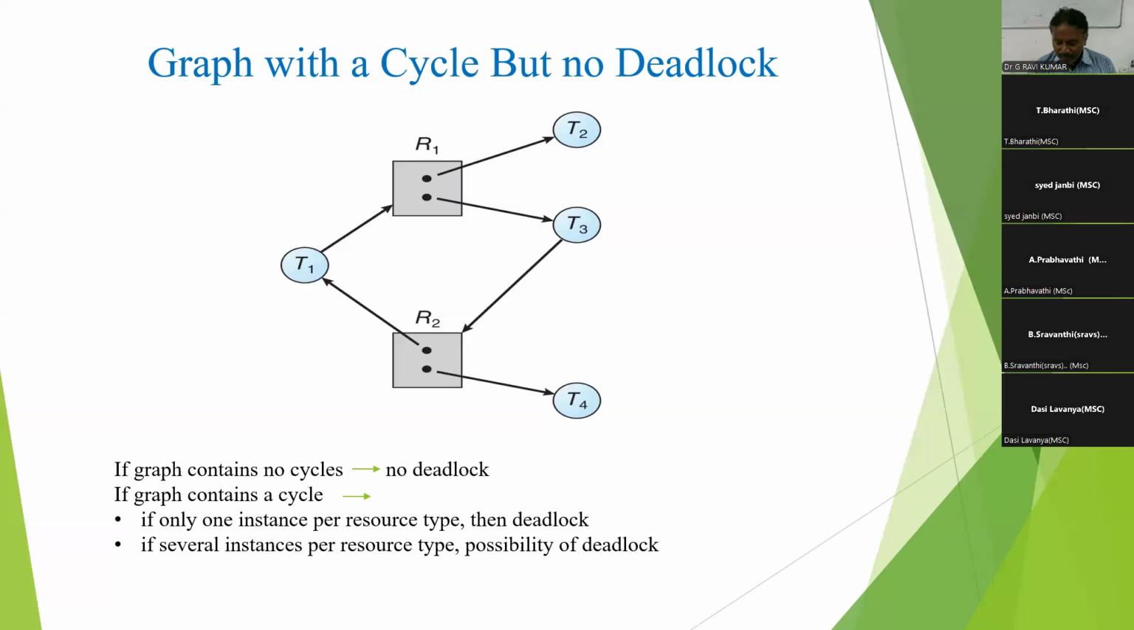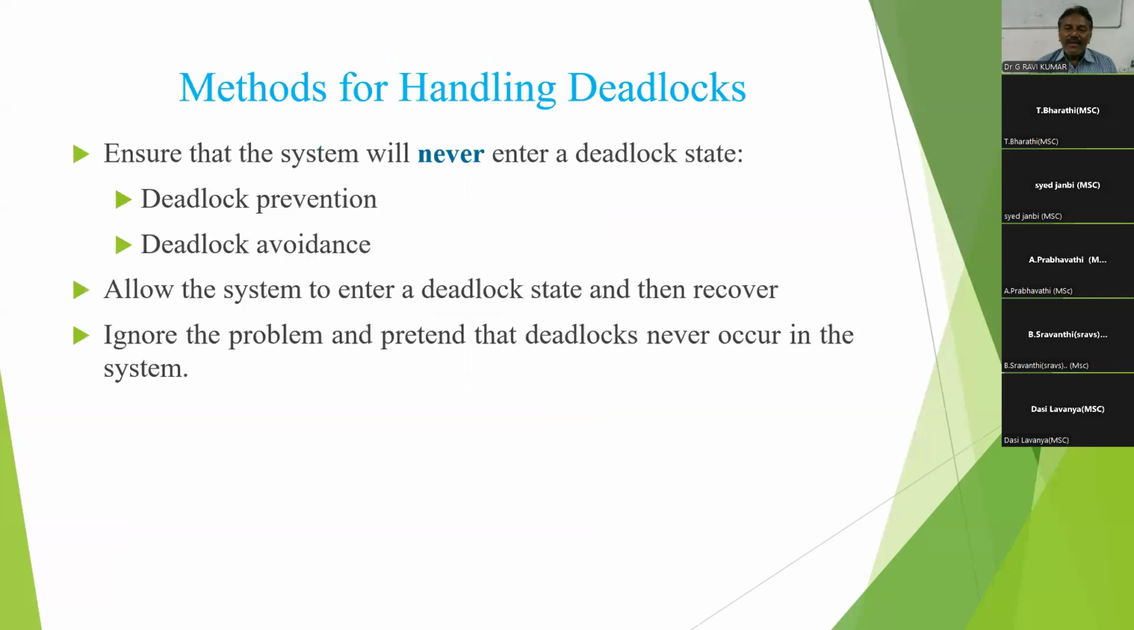Next one is methods for handling deadlocks. How do we handle deadlocks when deadlock occurs? We must ensure that the system will never enter a deadlock state.